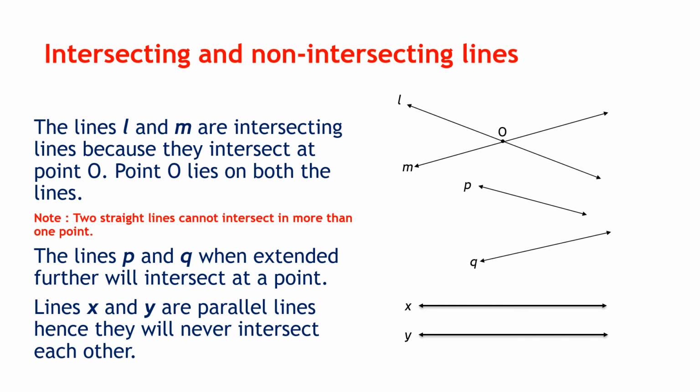And last time we had also done a special case of intersecting lines. If two lines are intersecting, if they intersect each other at right angles, then those lines are called, yes, the lines are called perpendicular lines. So when two intersecting lines intersect at 90 degrees, they are called perpendicular lines. So here we are done with intersecting and non-intersecting lines.